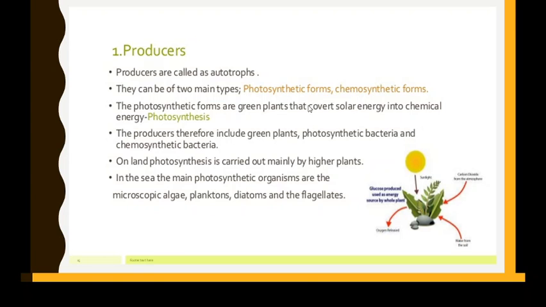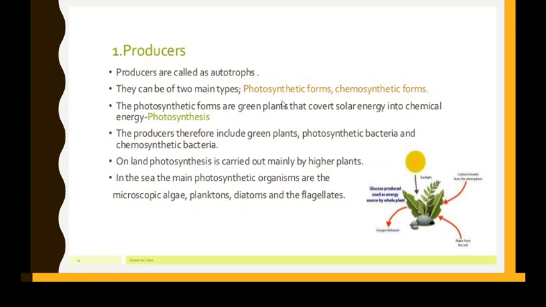Okay, students? Yes, so there are two types. One is the photosynthetic form and the other is the chemosynthetic form. So the name itself suggests that the green plants convert solar energy into chemical energy. Yes, the food which we take is nothing but the chemical form of the energy which is supplied by the plant. So that is why they are of two types, photosynthetic and chemosynthetic.